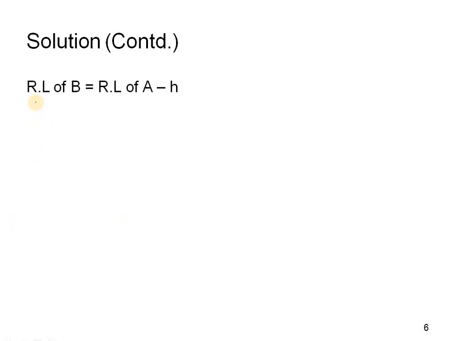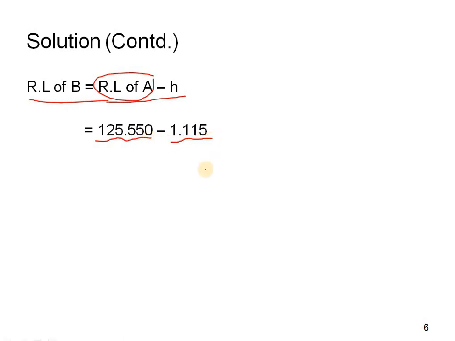Next we have to find out the RL of B. To find the RL of B, it is RL of A minus H. RL of A was given in the question, that is 125.550 minus 1.115.